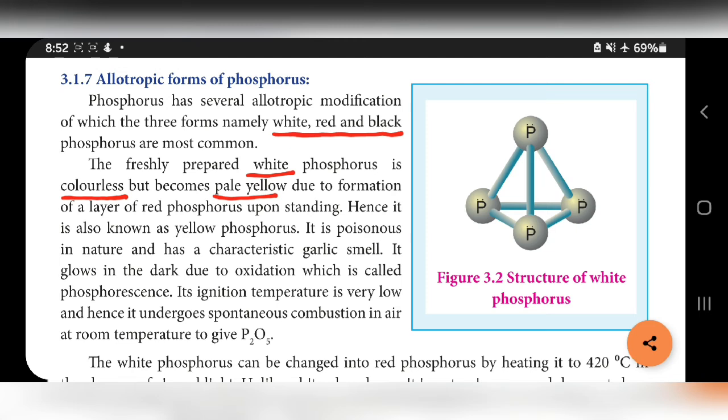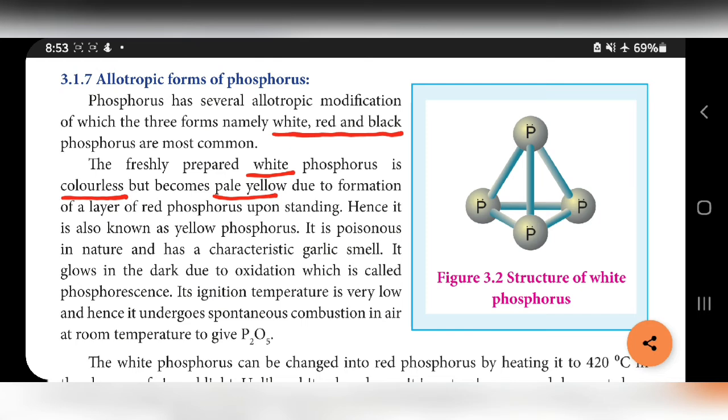It is poisonous in nature and has a characteristic garlic smell. It glows in the dark due to oxidation, which is called phosphorescence. And its ignition temperature is very low, and hence it undergoes spontaneous combustion in air at room temperature to give P2O5. So many 2 marks questions can be asked from these topics.